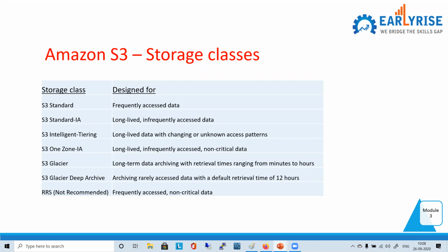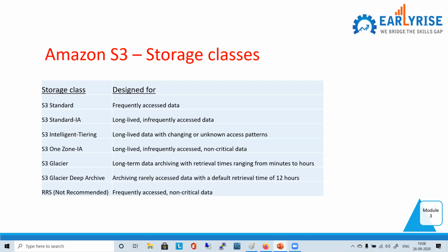But what is happening here? As standard IA is cheaper, your 80% will be at a cheaper rate, and standard is costlier, so for 20% only you will be paying a little higher cost. So whatever is the actual utilization of the storage, that much only you will be paying, apart from that little bit of amount for monitoring and automation.